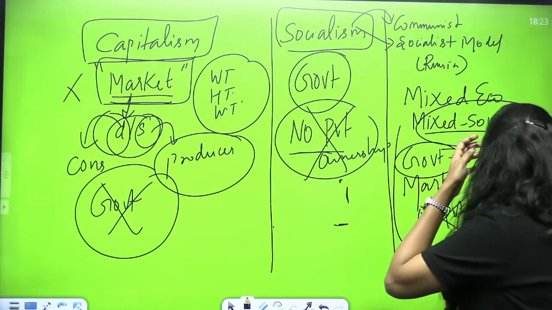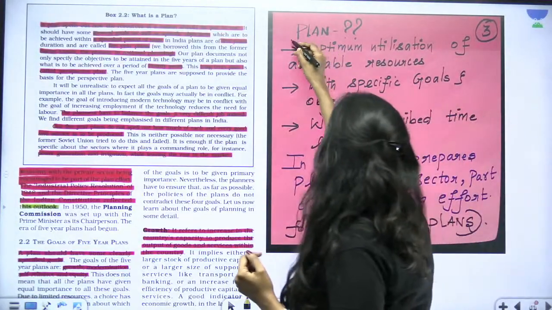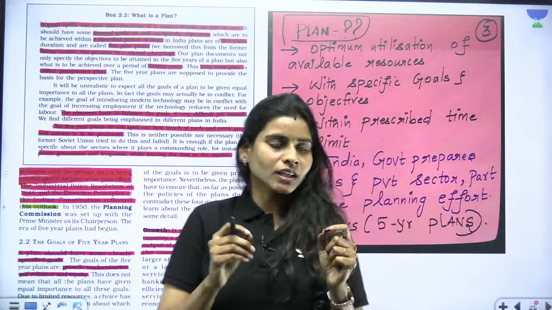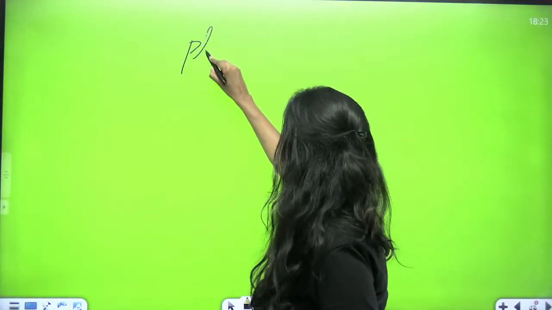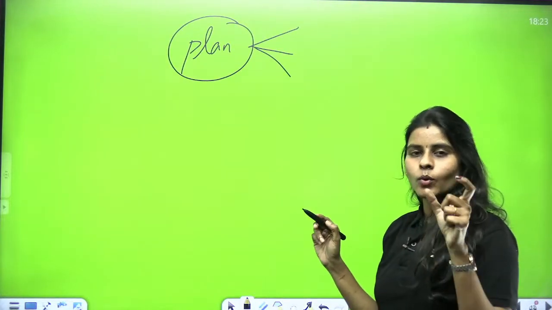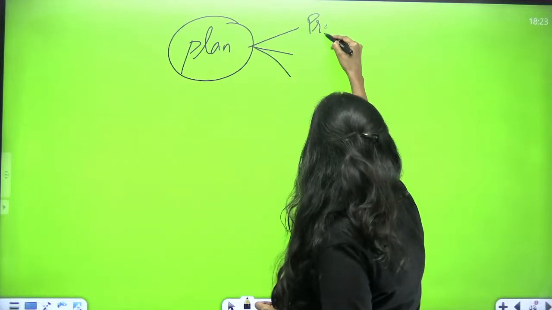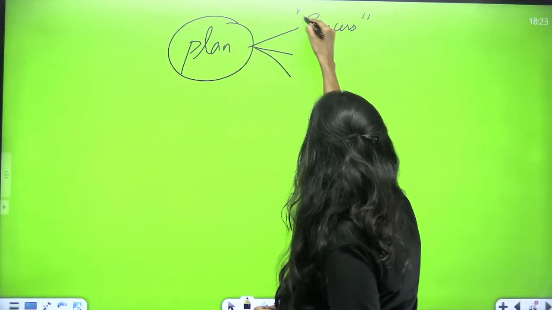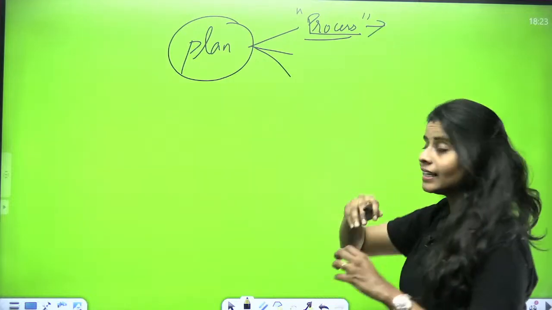So what is basically meant by plan? I'll take you through all the slides, don't worry. So what is a plan? A plan is a process. What do I mean by process? I mean to say that it is evolving.